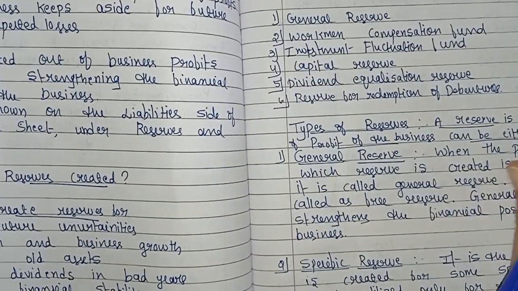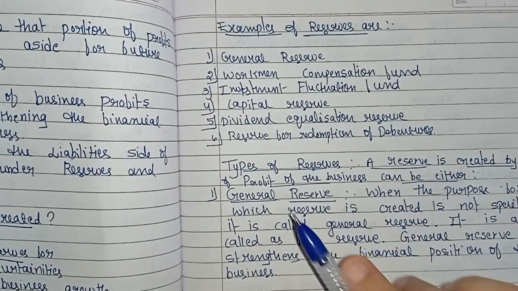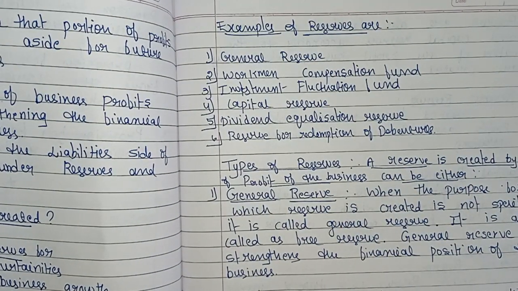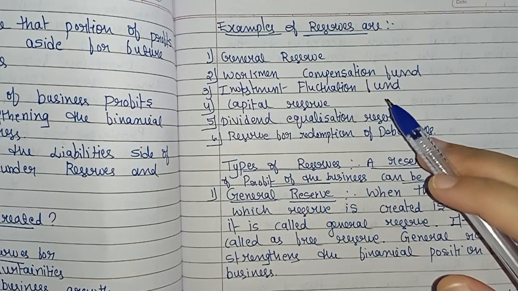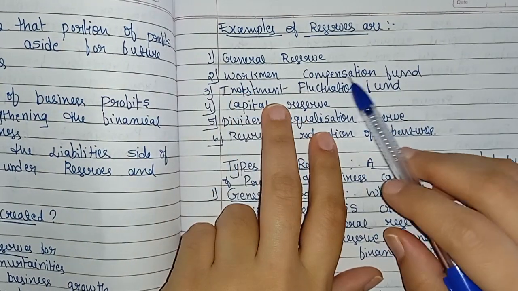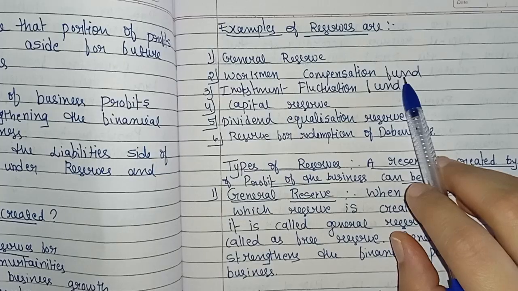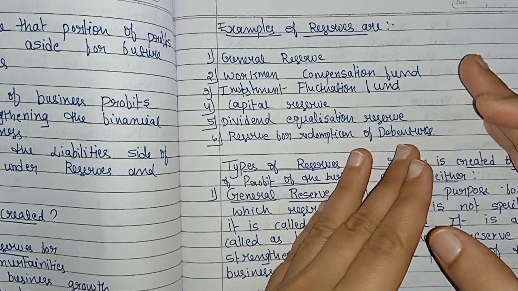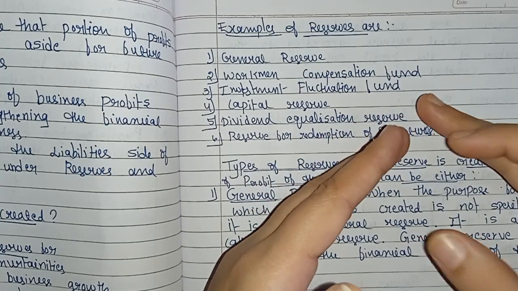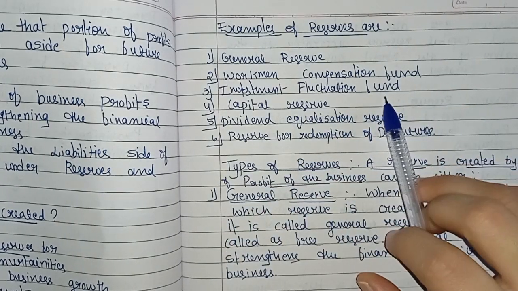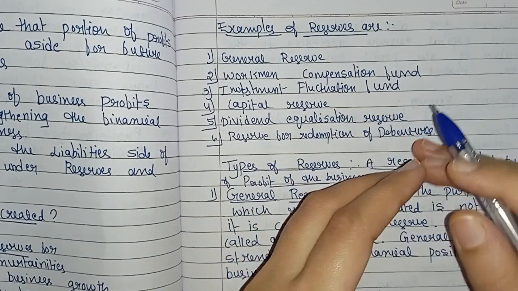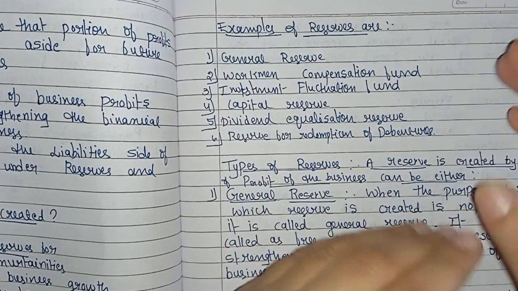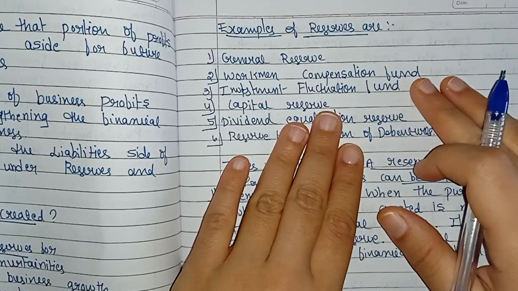What are the examples of reserves? Examples of reserves are general reserve, whose purpose is strengthening the financial position. And workmen compensation fund, which is created to meet compensation payable to the workers, like in the case of accidents. Clear? And investment fluctuation fund, which is to cover the loss caused by a fall in the value of investment.